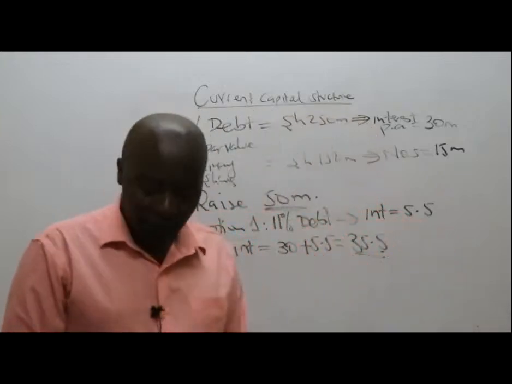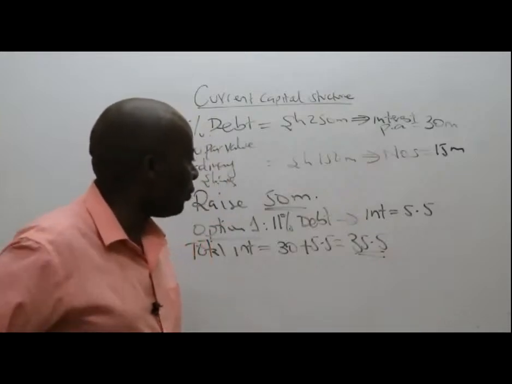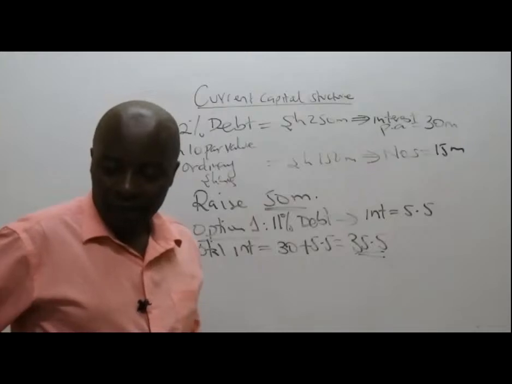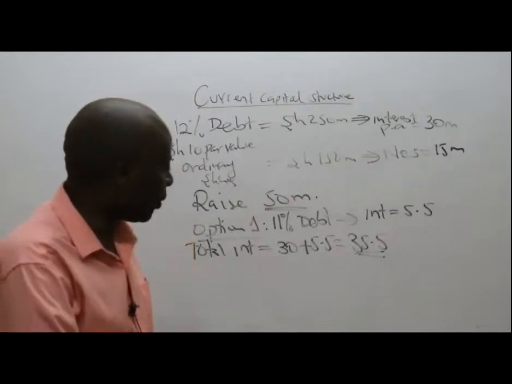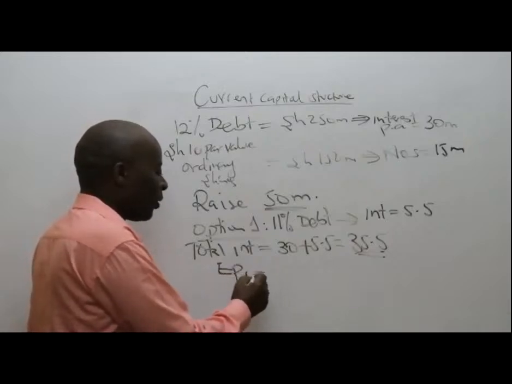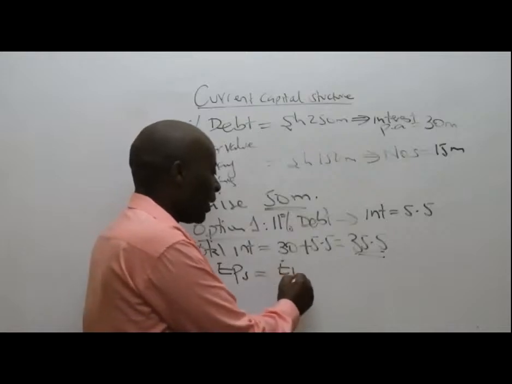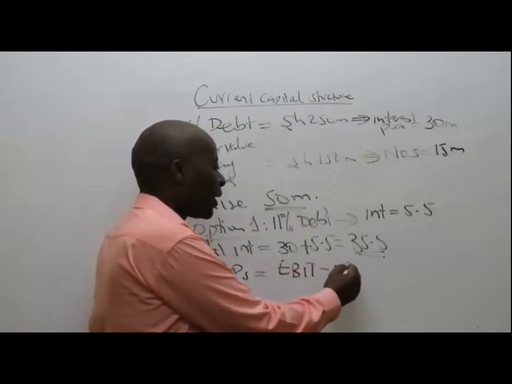Now, ladies and gentlemen, listen. In terms of indifference points, for us to get our EPS we normally take EBIT. You are right. From EBIT we subtract interest.